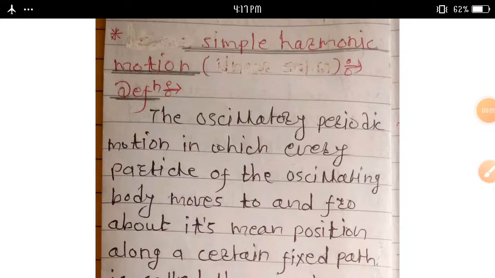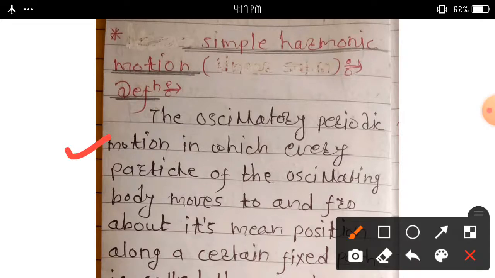Today we learn a new topic, simple harmonic motion. What do you mean by simple harmonic motion? Then we can discuss linear simple harmonic motion, and last one we can discuss the differential equation of a simple harmonic motion. Firstly, we discuss what we mean by simple harmonic motion.